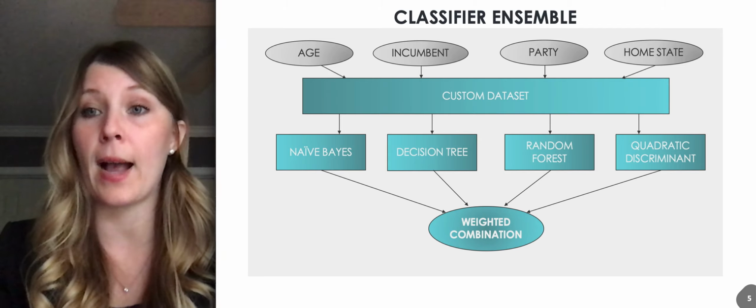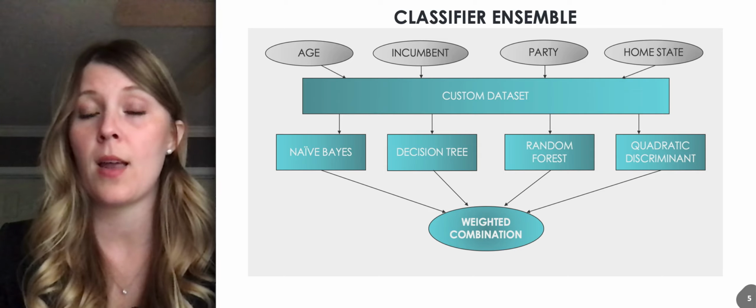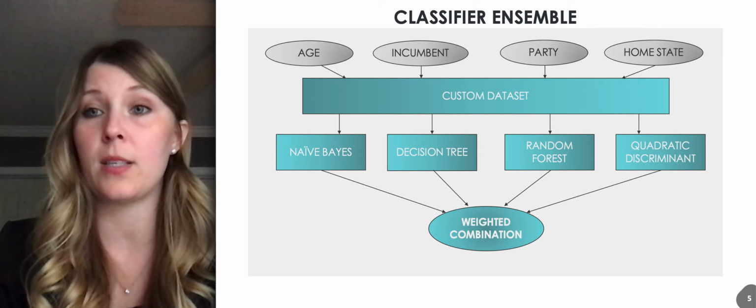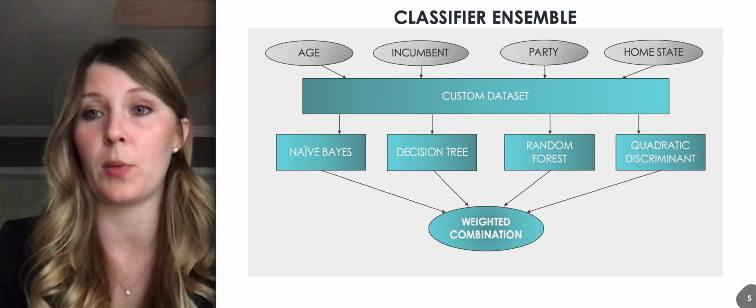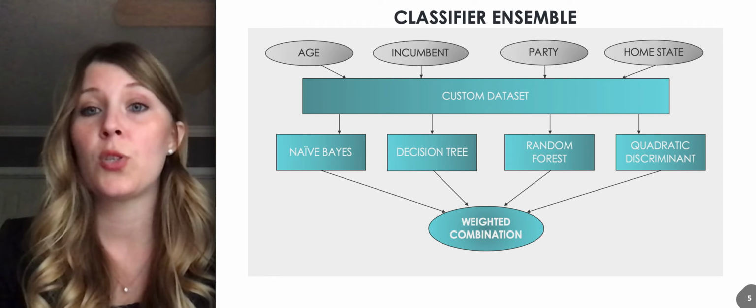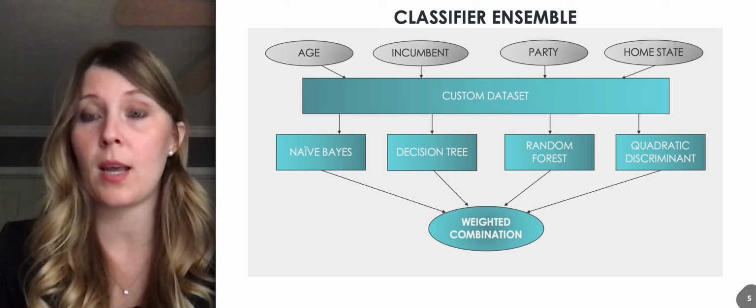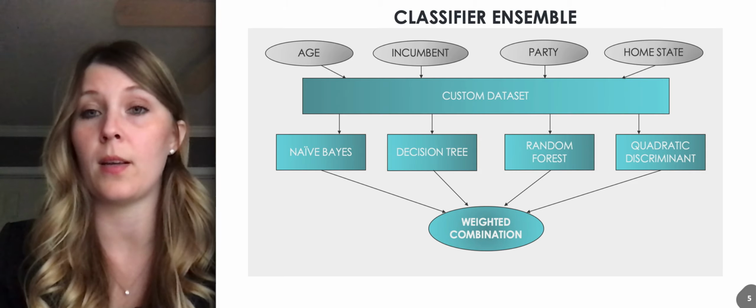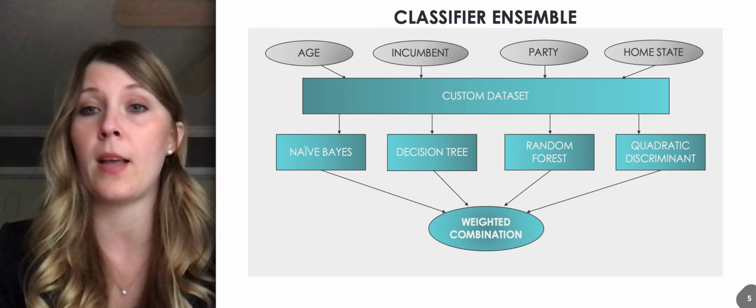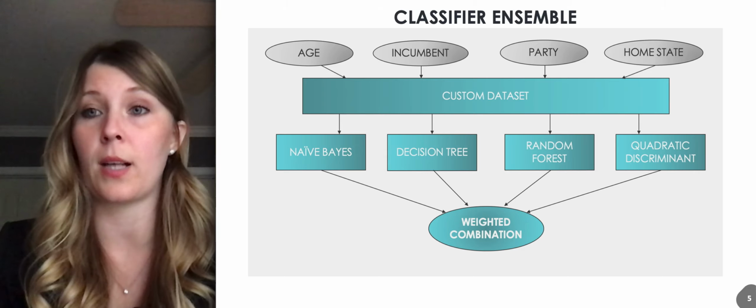We have how accurate the actual classifier is, and then we have the accuracy or the confidence of that particular prediction. So what I did is I took both of those numbers and I multiplied them together, the accuracy of the classifier and the confidence in the prediction, and I combined all 4 of those together for each particular classifier.